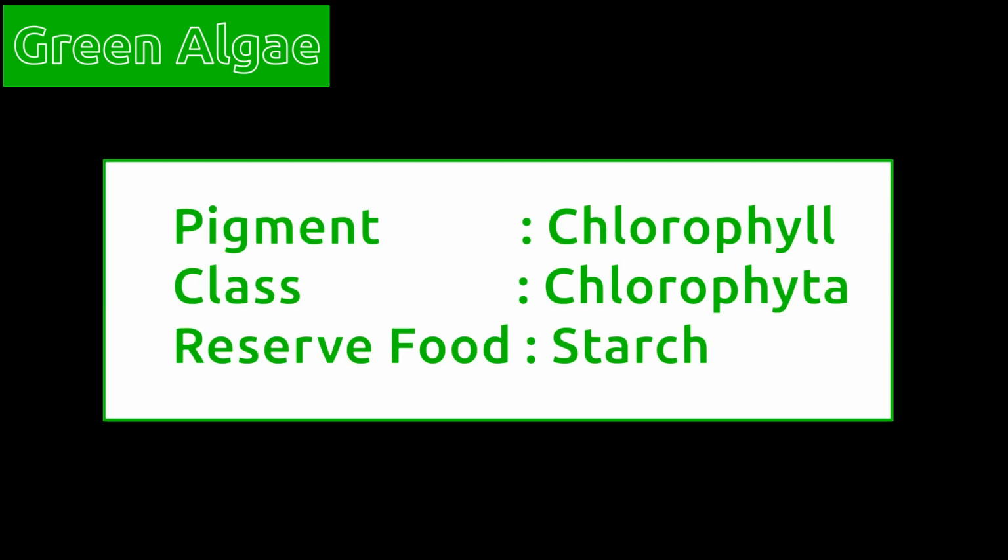They belong to chlorophyta class of algae. Chlorophyll pigment helps in absorbing sunlight, which is essential for photosynthesis. Green algae store food in the form of normal starch.